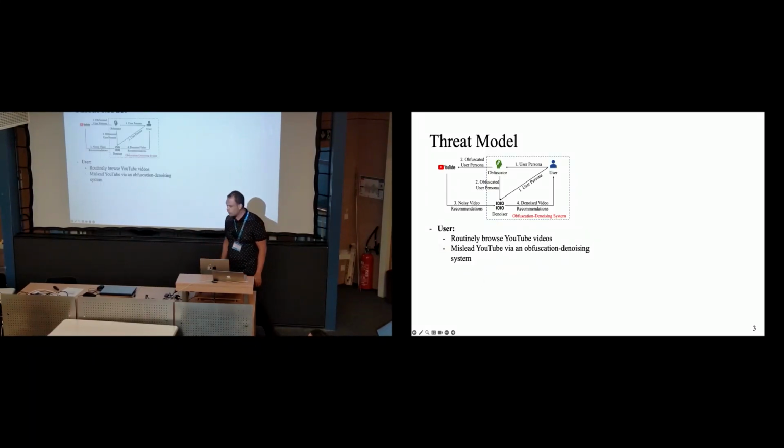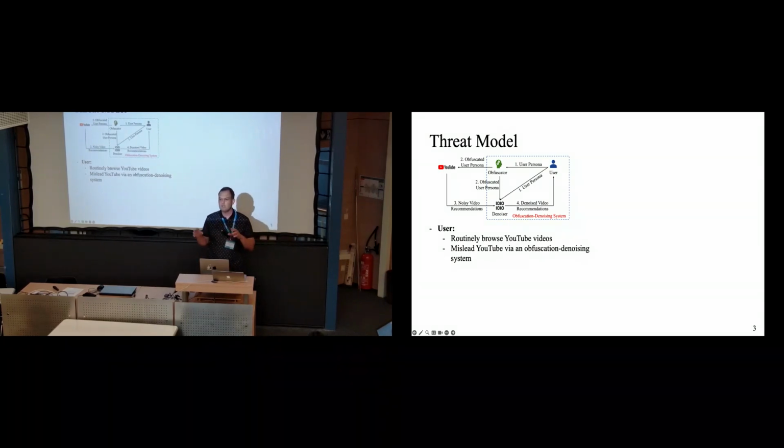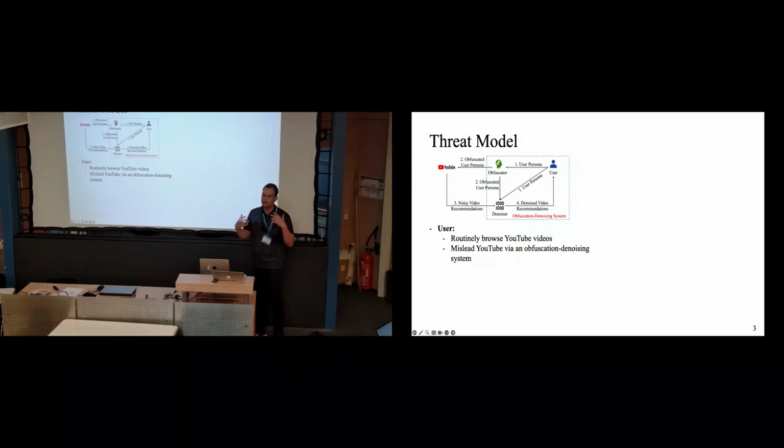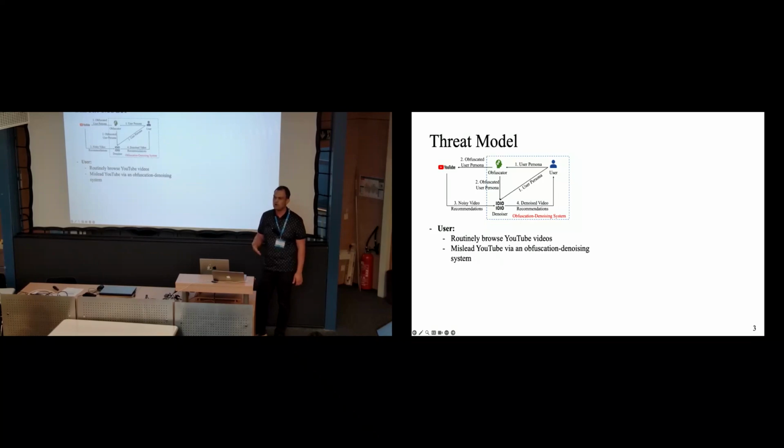So let me quickly go over the threat model. The threat model here is very interesting because one of the big assumptions that we, after a lot of discussion, ended up making was we do not want to put any constraints on users' browsing. So users use YouTube however they like. If they want to watch any video, no matter how rare it is, or how privacy invasive, we are not going to impose any restrictions on that.